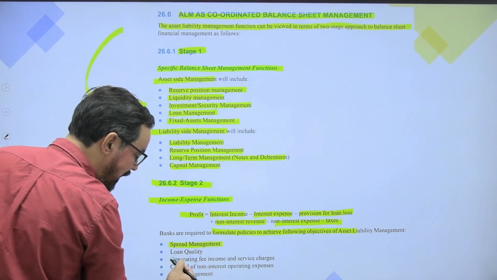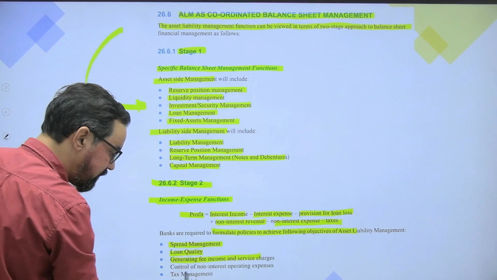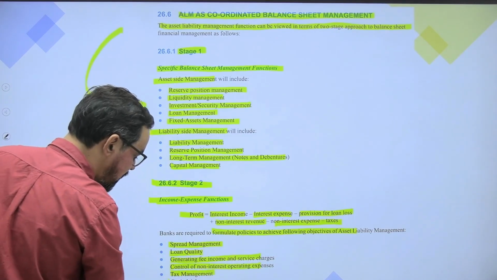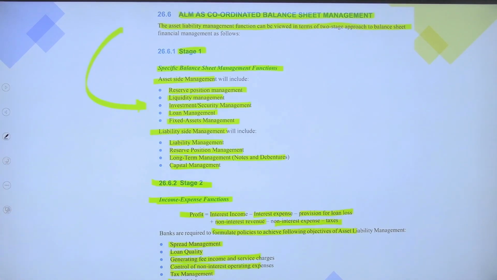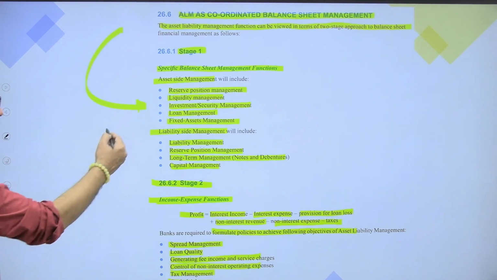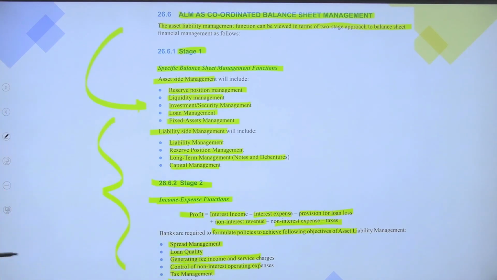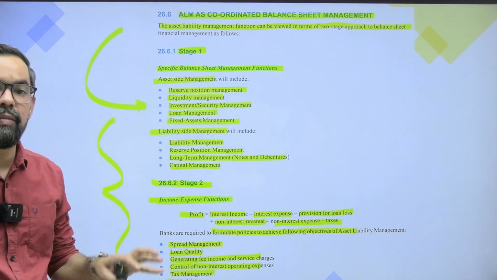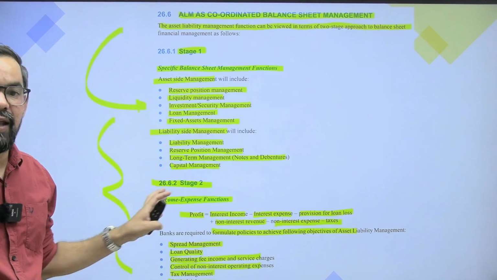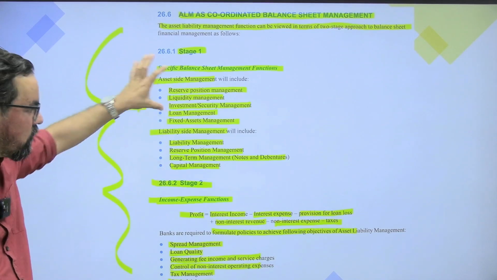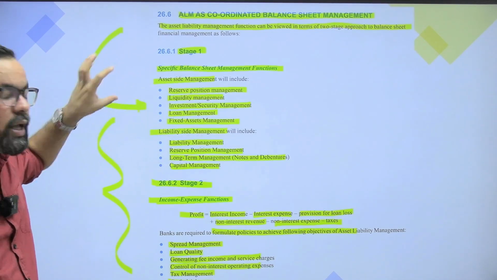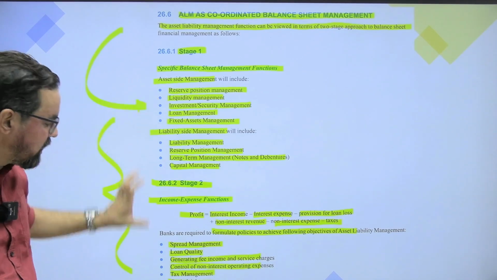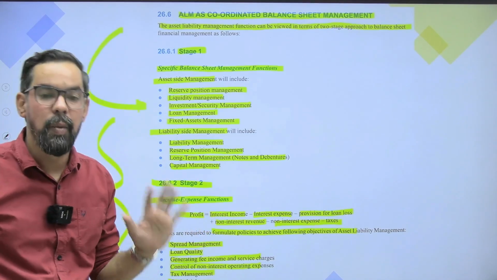Okay. Banks are required to formulate policies to achieve the following objectives of ALM, asset liability management: spread management, loan quality, generating fee income and service charges, control of non-interest operating expenses, tax management, and आपका capital adequacy management. So these are the kind of areas, with the help of ALM or the treasury, through which we deal, and the team ALM and ALCO committee, asset liability management committee, they work on these particular areas. Like, these are the key areas which they generally perform through the balance sheet, and these are the key areas which they generally perform through the profit and loss account.